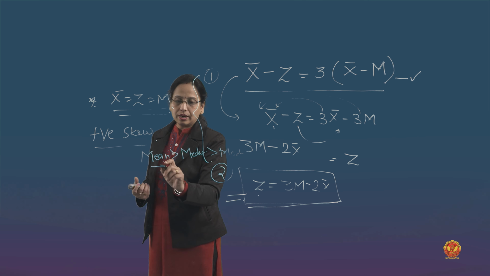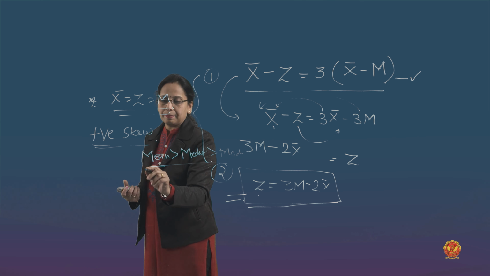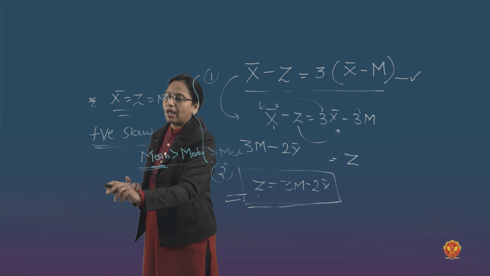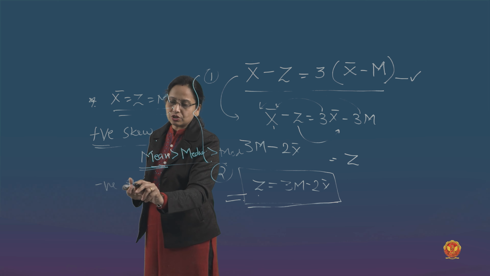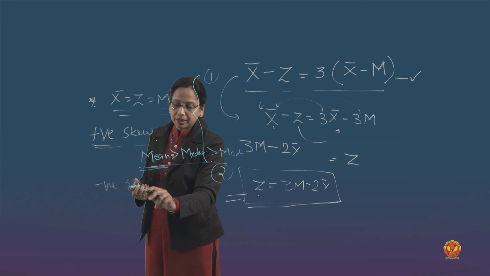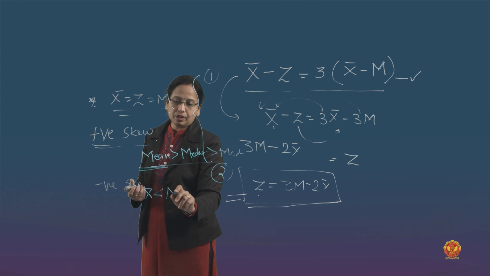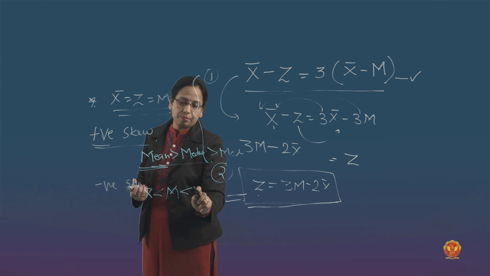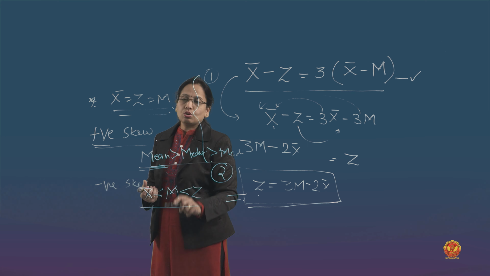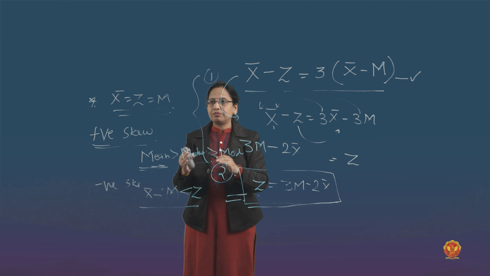So make sure that when positive skewness happens, mean is the greatest value. And when there is negative skewness, just the reverse happens. Mean becomes the smallest one, then median, and then mode becomes the largest one. So these are the relationships in different conditions.